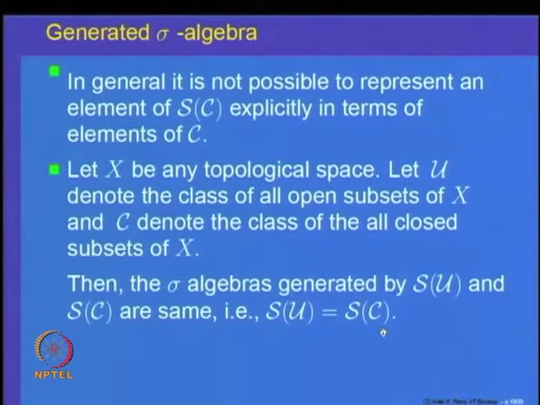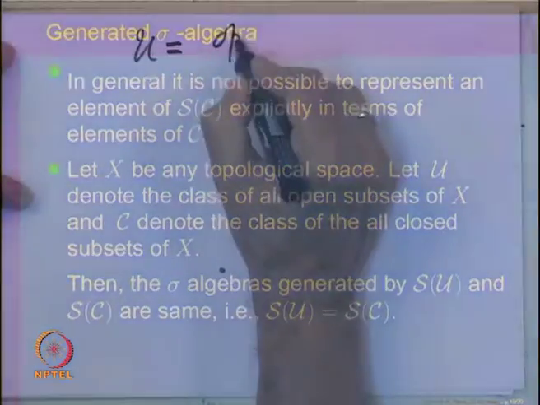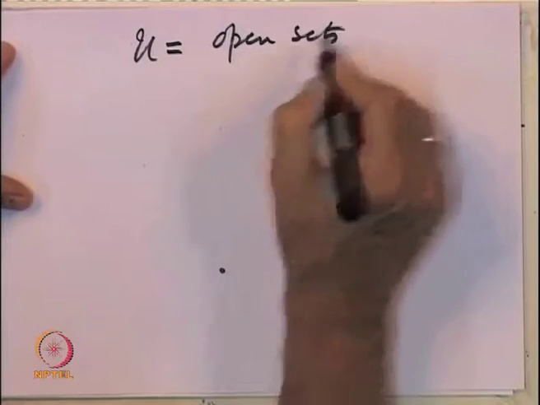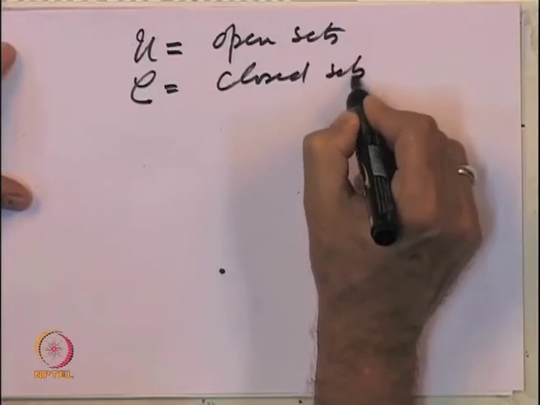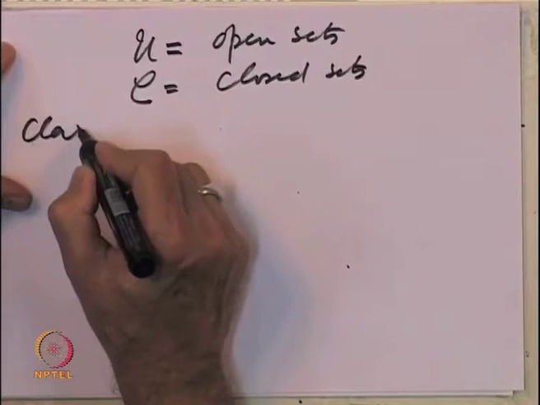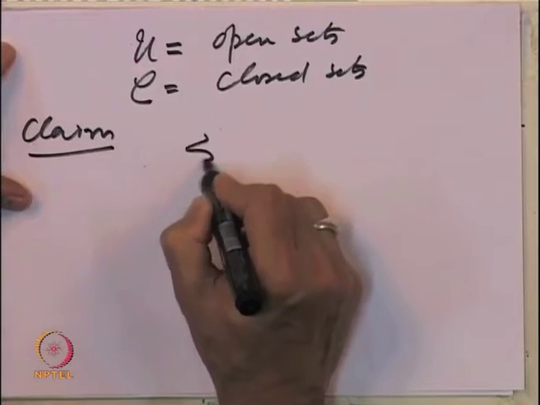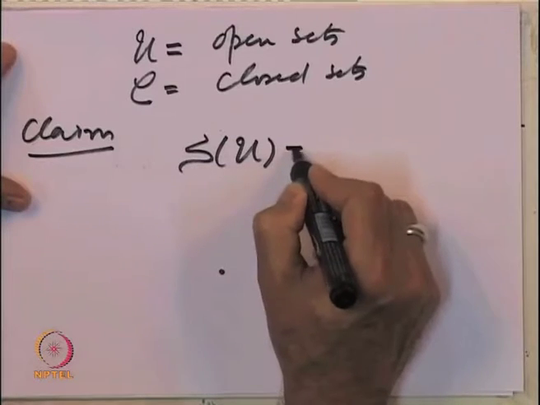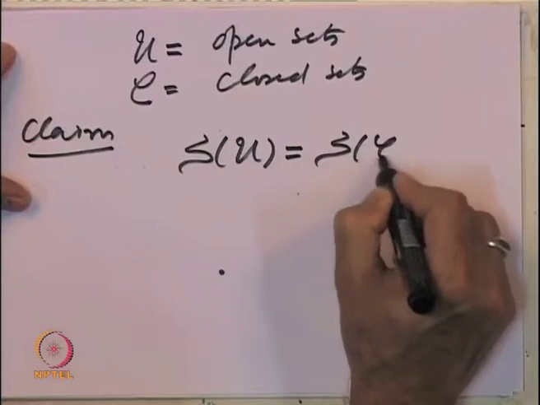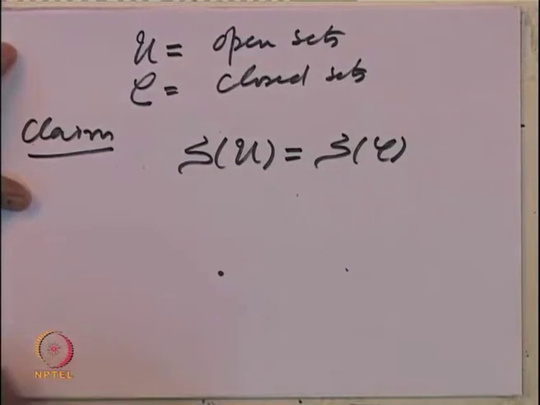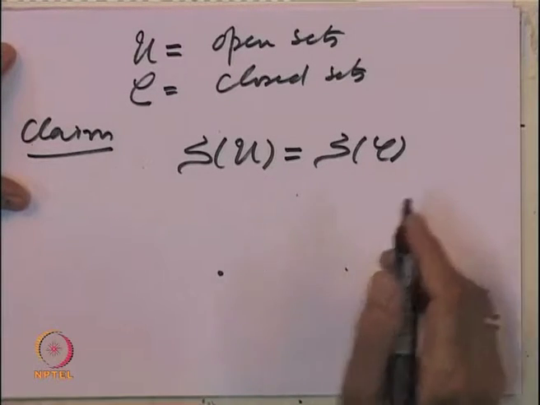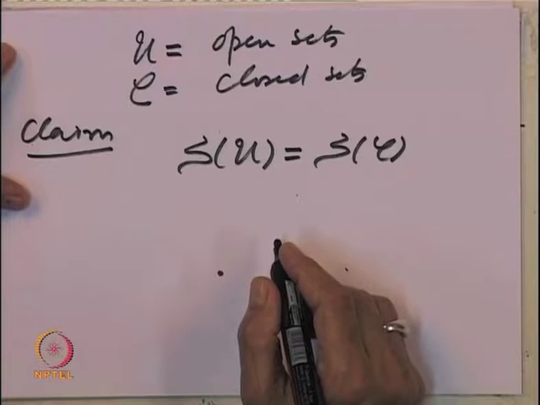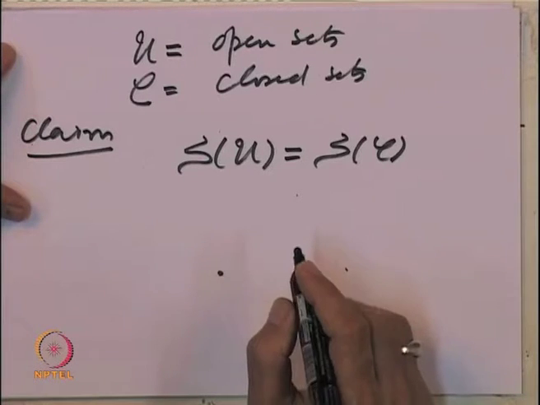So, U is the collection of open sets, C is the collection of closed sets, and the claim is the sigma algebra generated by open sets is the same as the sigma algebra generated by the closed sets. And to prove this, we will follow a technique which is going to be used again and again.